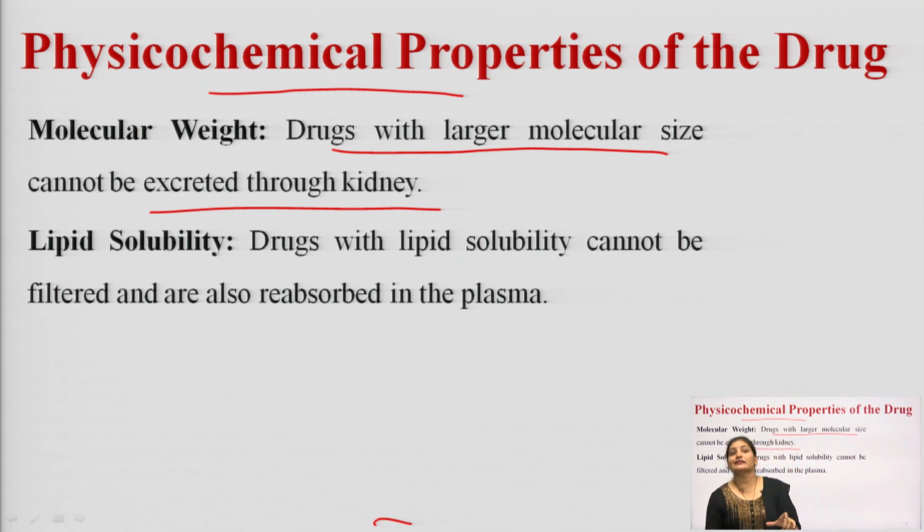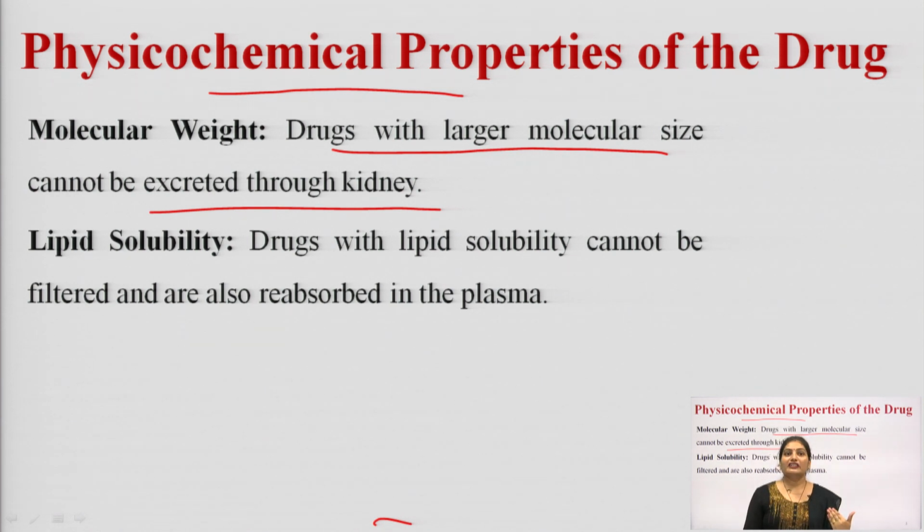And now, this property is responsible for the reabsorption of drug from the urine to the blood. A lipid soluble substance can get filtered across the glomerulus, but it will get reabsorbed from the urine to the blood, because the drug compound is lipophilic and will permeate from the tubular membrane back into the blood.